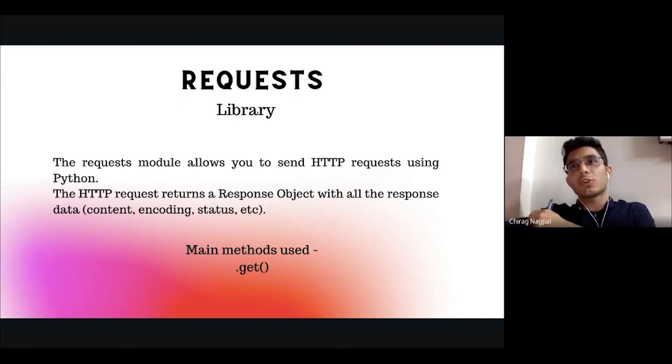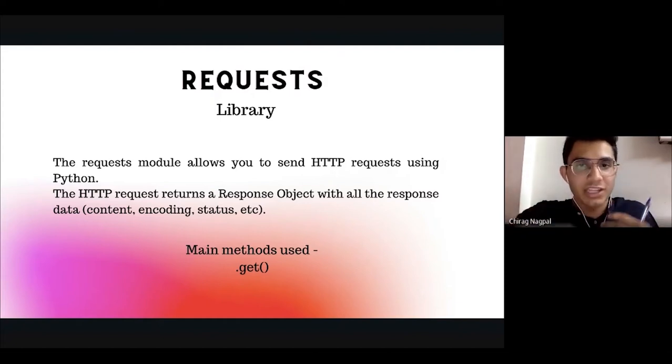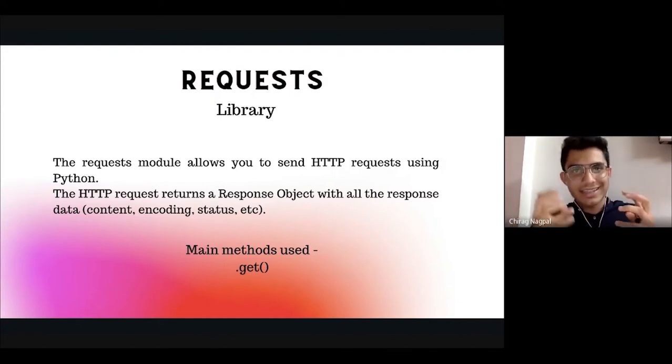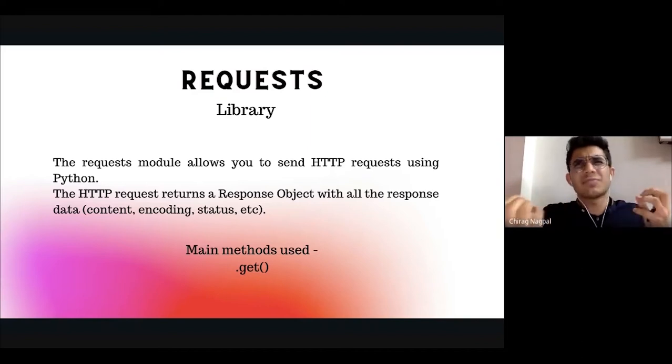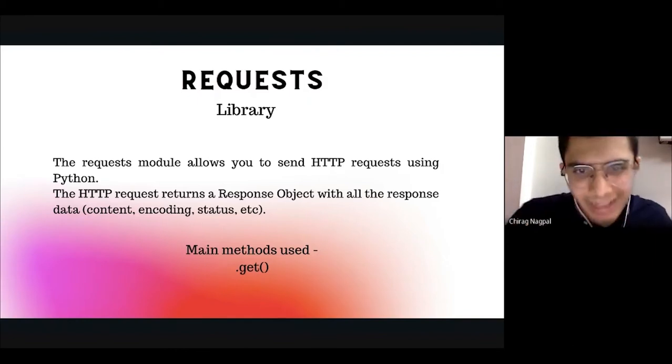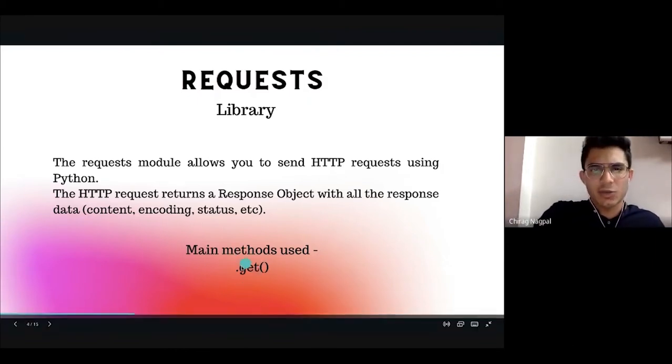What it does is request the HTML of the page, or the basic source code, what we know as the source code of a page, where a web page is written. That is the whole purpose of the requests library, to make a request to the website that we want the information for. It creates a response object, which is the response to that request. We won't get into many major details, but that is the purpose, to make a small request to the web page that we want the content for. And the main method that we use is dot get, which is like the command.